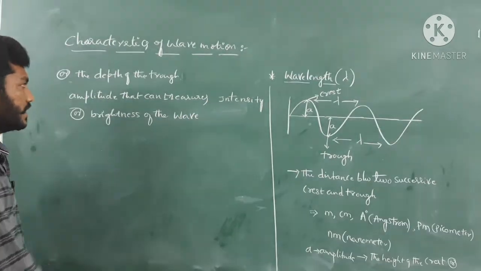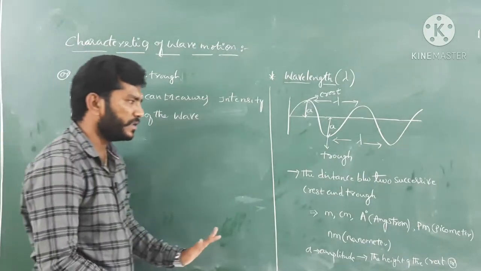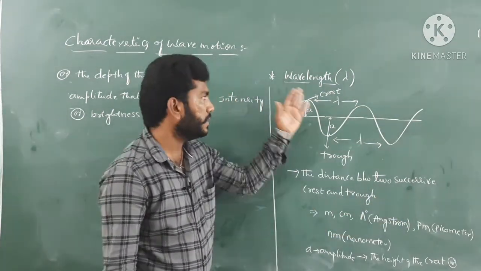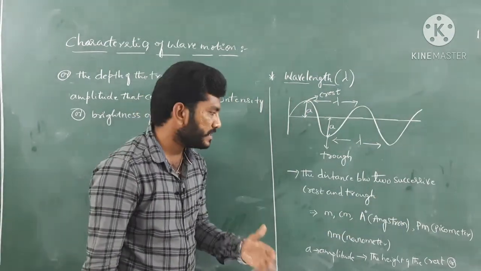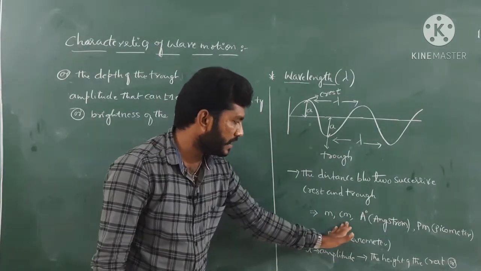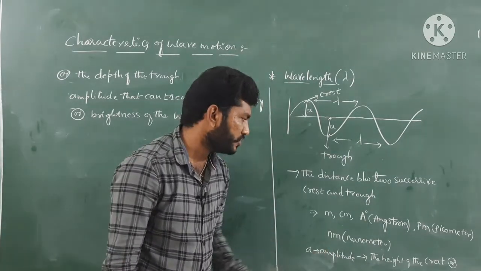So this is the scenario here, and this we can call wavelength. Ultimately wavelength is nothing but the distance between two successive crests and troughs. And we can express wavelength in terms of meter, centimeter, angstrom, picometer and nanometer, and we have to know their conversion factors here.